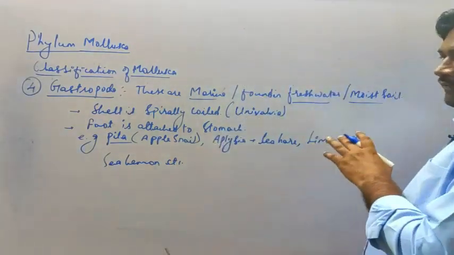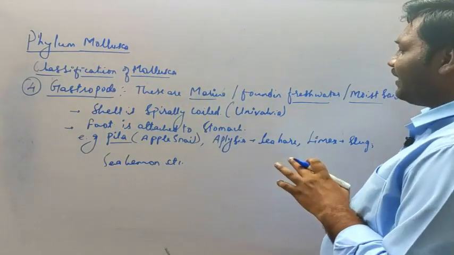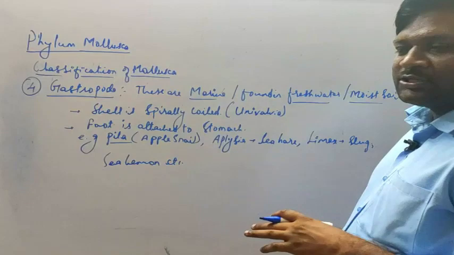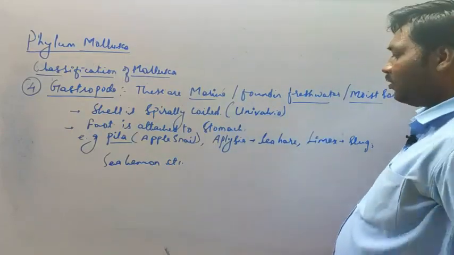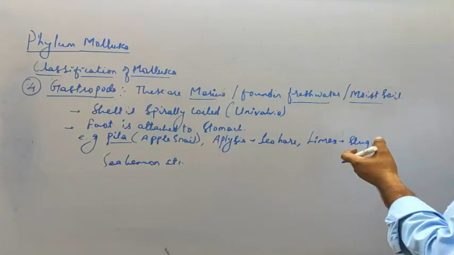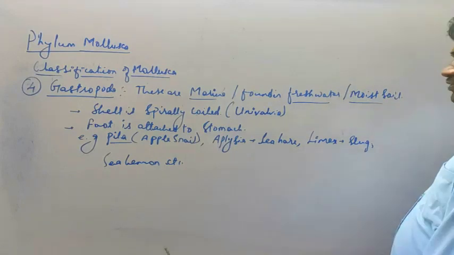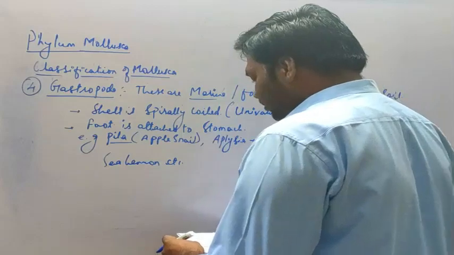They are marine, they are found in fresh water also, and they are found on the moist soil. The shell is spirally coiled, which is referred to as univalvia. Foot is attached to the stomach, and here the examples you can see are the apple snail, Aplysia, which is called the sea hare, then Limax, which is called the slug, and sea lemon. So these are the different organisms.